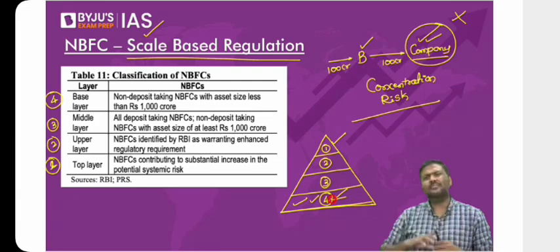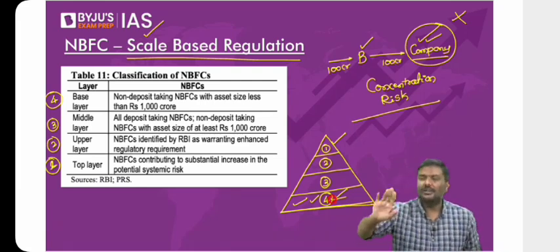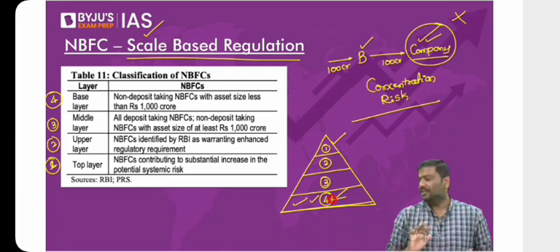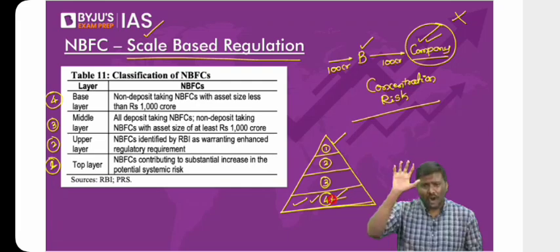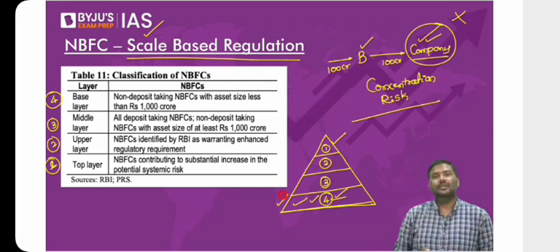Most of the NBFCs, there are more than 9,000 NBFCs in India. Do not remember the number. From one year to next year, it will change. Trust me when I say this, it will change. So there are more than 9,000 NBFCs in India. Most of them will be kept in the base layer.